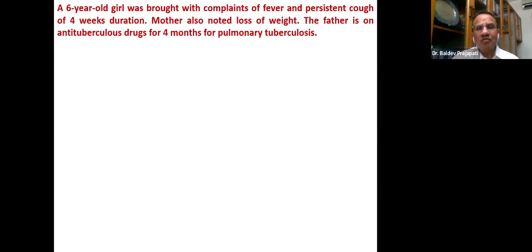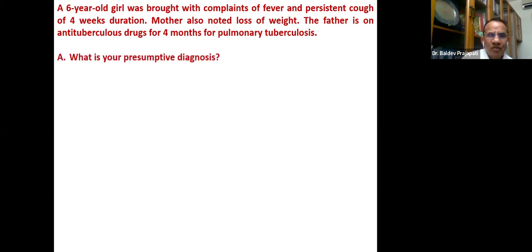A 6-year-old girl was brought with complaints of fever and persistent cough of 4 weeks duration. Mother also noted the loss of weight. The father is on anti-tubercular drugs for 4 months for pulmonary tuberculosis. This is the information. Now the questions. What is our presumptive diagnosis?